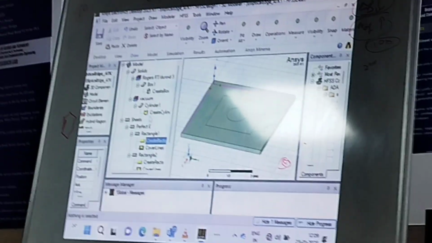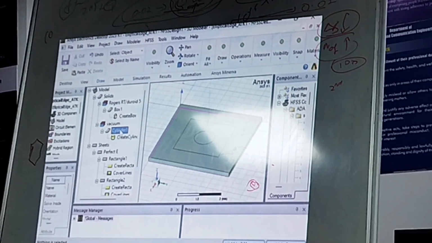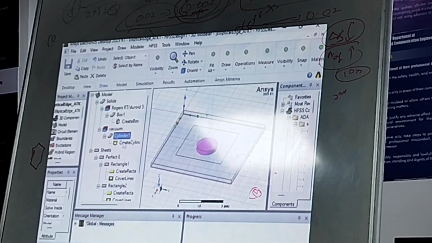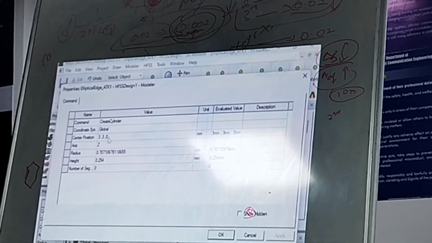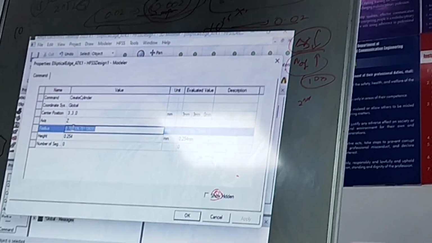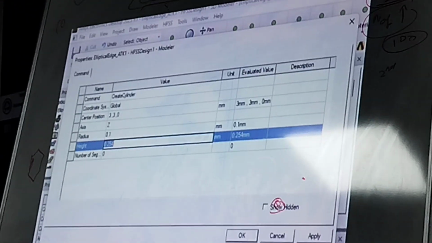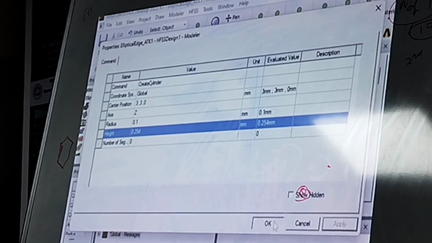So you can make it up to the patch center also. You can select the face, and what you can do here is just double click on this. Here I'll keep it at 3, 3, 0. Then my radius will be 0.1 in this case, and the height of that particular cylindrical structure will be 0.254. And click on apply, and okay.